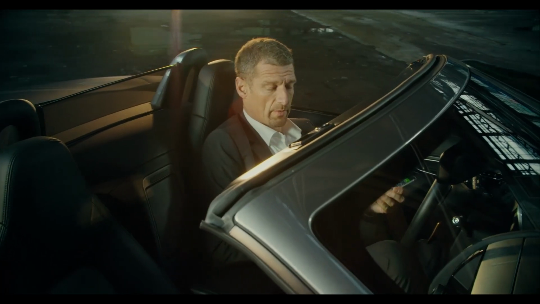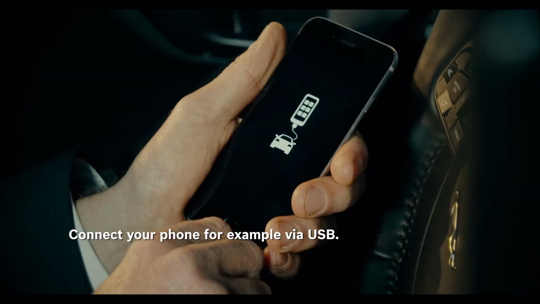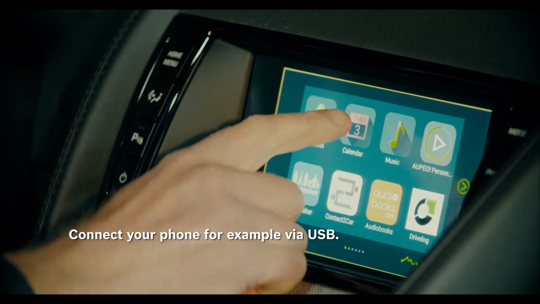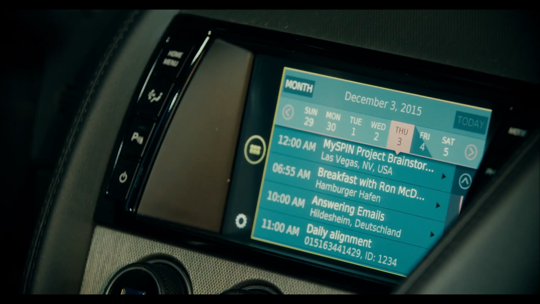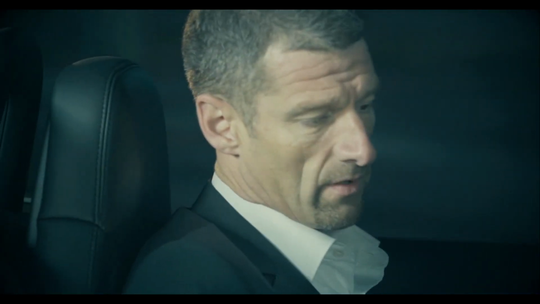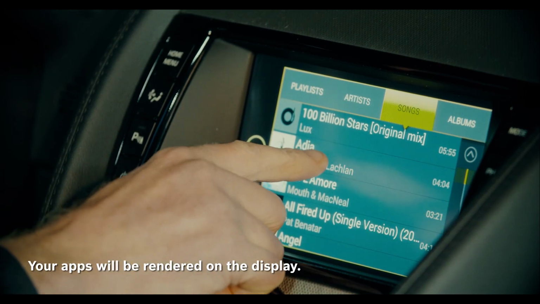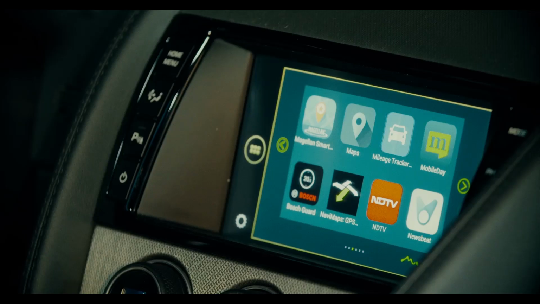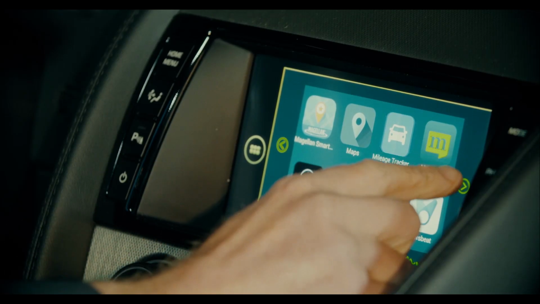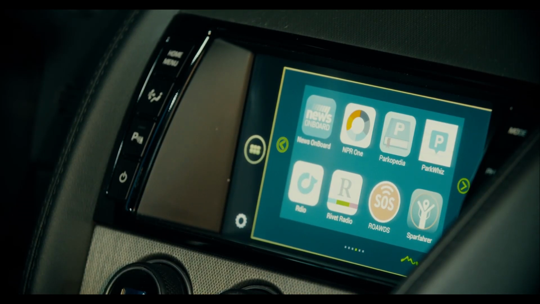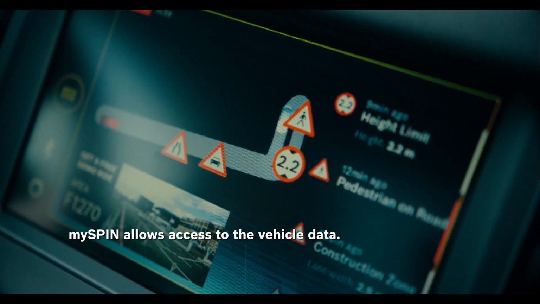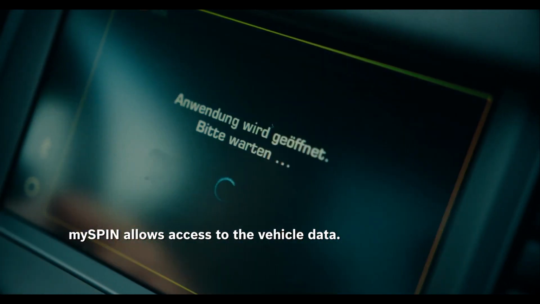Once connected via USB, I now can access my apps. Some apps are already pre-installed, like the calendar, the contacts and the music apps. They directly access the database of the phone. And there are many third-party apps available, currently more than 50, for music streaming, navigation, communication and driver assistance. Worldwide, in more than 150 countries, including India and China.